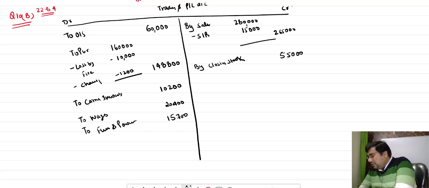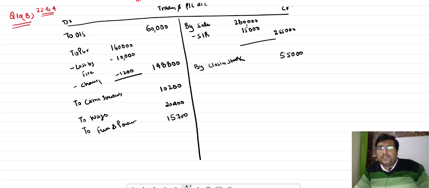Now you can see the transaction number 5th, please see in the book. Rent is to be allocated 2/3 to the factory and 1/3 to office. It means whatever the rent is there, 2/3 is related with the factory, and we know any expense related with the factory will be considered as a direct expense, and direct expense is transferred to trading account.